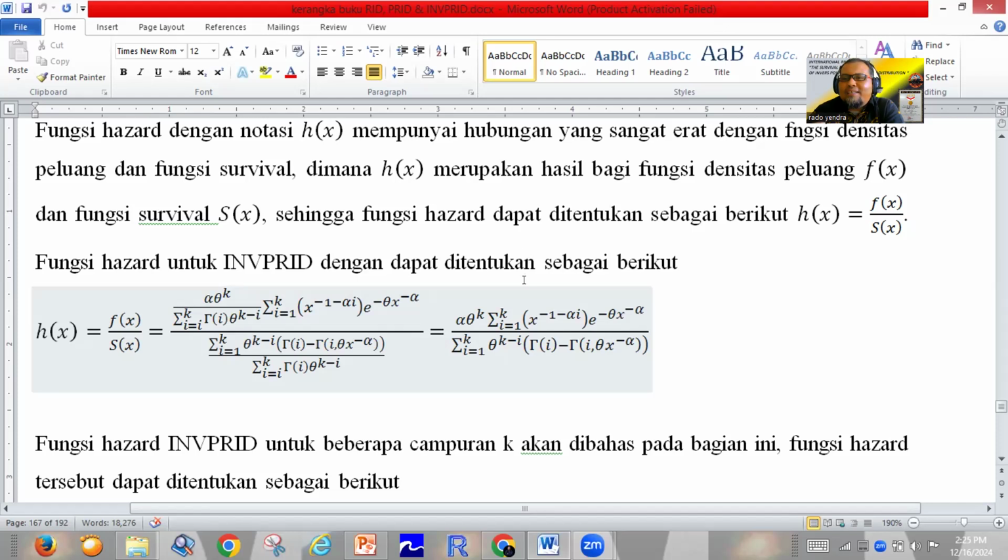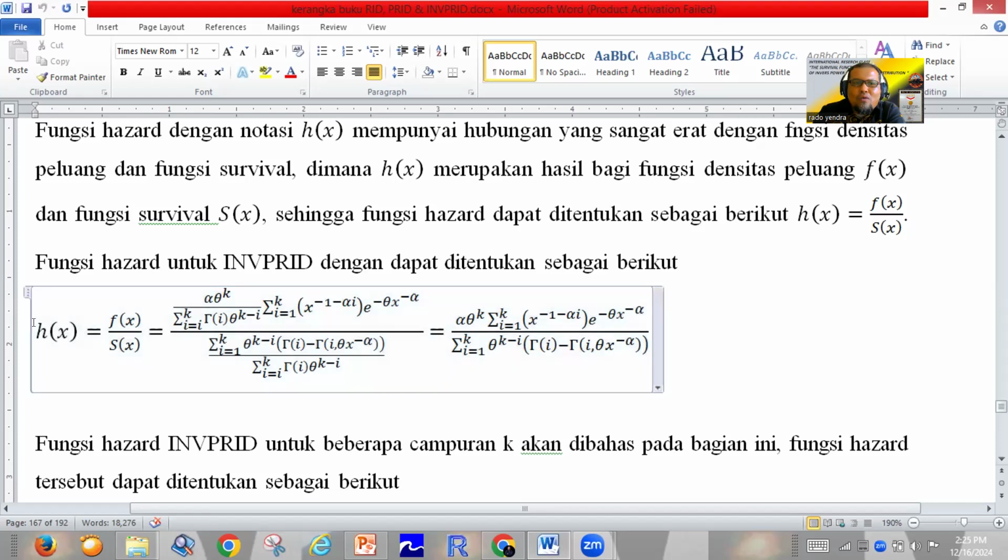You can find it in the International Research Class Tools, and there you can find the density function of the inverse power Rado-Institute distribution. And we have discussed the survival function too. So like I said before, the Hazard function means the density function divided by the survival function.